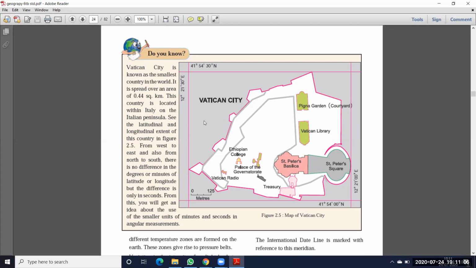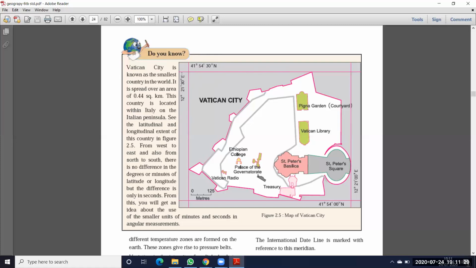So here they are giving the latitudinal extension as well as the longitudinal extension of this city. Okay, see here. This horizontal line we call the latitudinal extent. What is that? Latitudinal extent. And the vertical line we call what? Longitudinal extent. See here, this latitudinal extent is how much? Here they have given 12 degrees 21 minutes 30 seconds east.